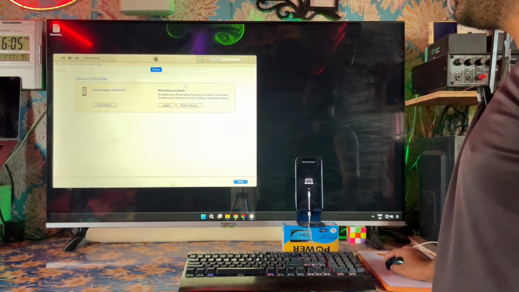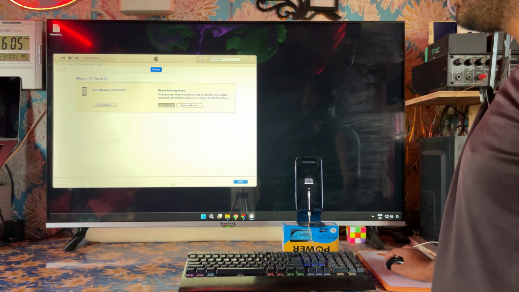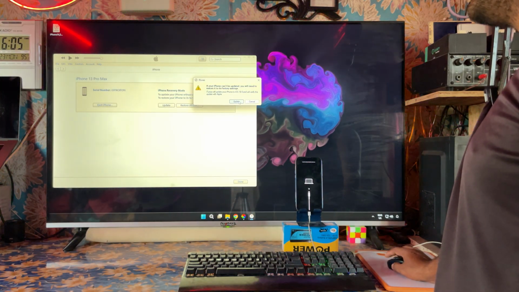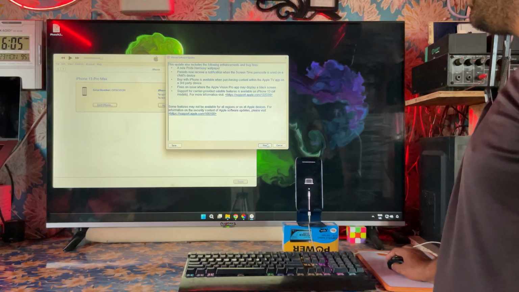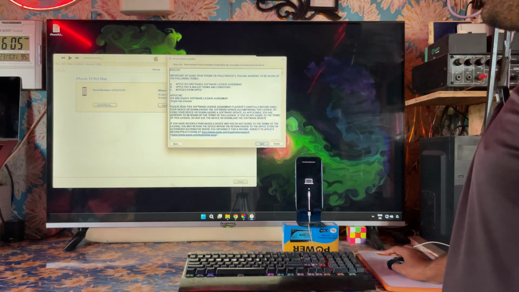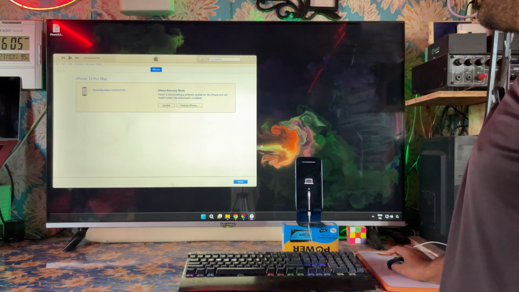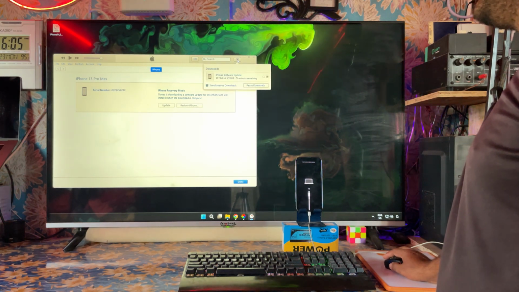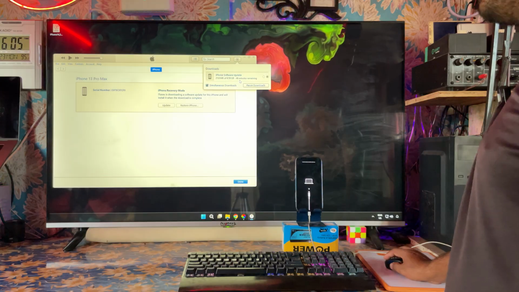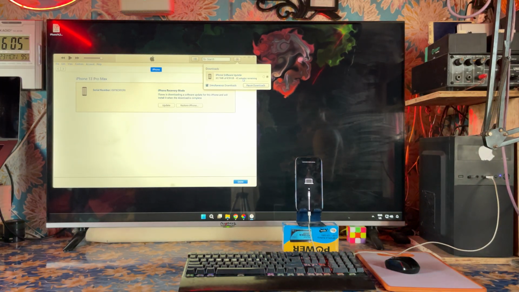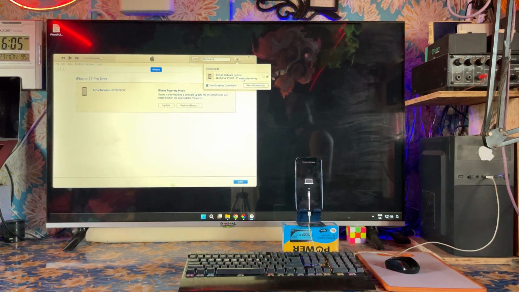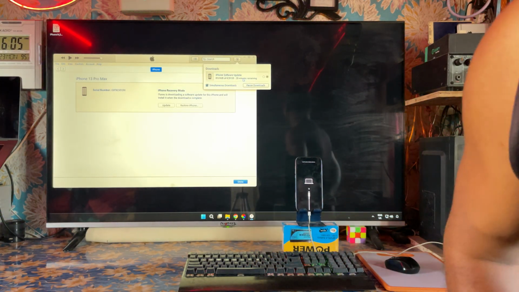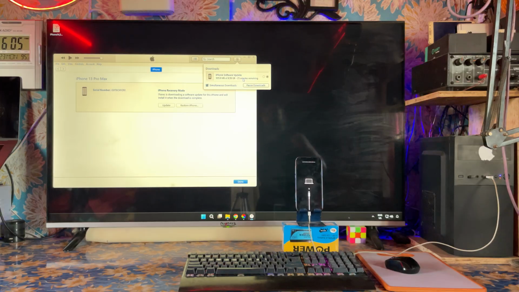Let's see what happens if we click here. The iOS will be verified, and so on. Now here what we will do is click on restore and accept the terms and conditions. We can see this firmware will take roughly half an hour to restore. Maybe due to some error in the firmware, that's why it happened.